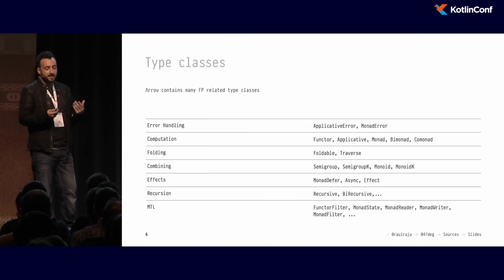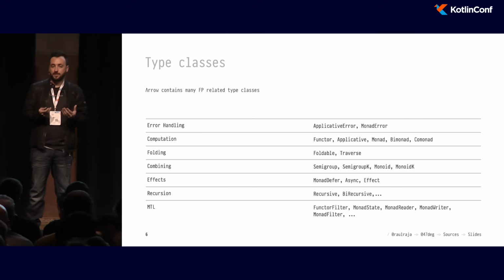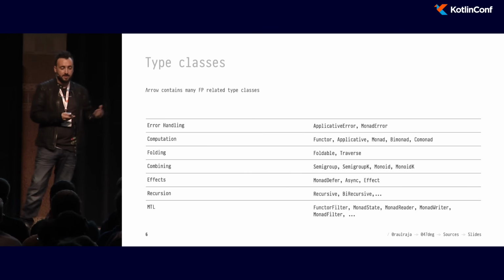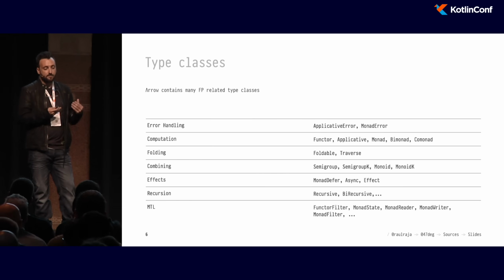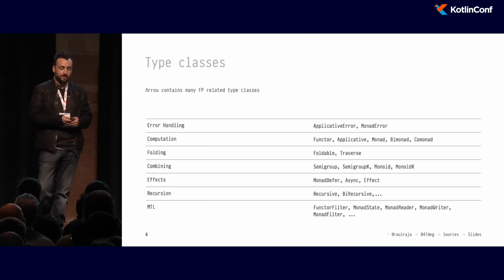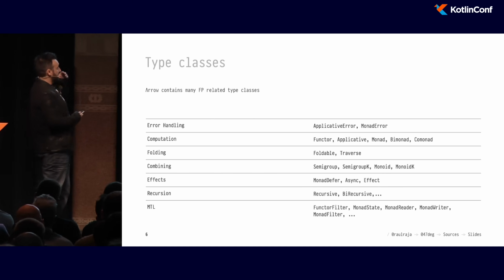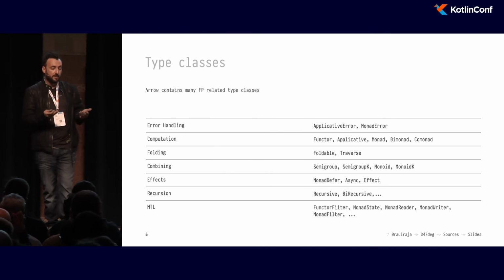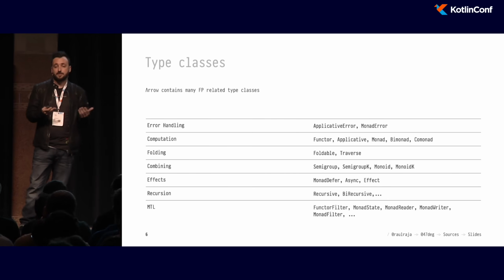So what is Arrow today? Arrow has a bunch of different utilities. We're not going to cover everything today, of course, because there's way too many things to cover. But we're just going to briefly explain what is included in the library, and then we're going to go into some coding. So we have utilities for error handling, for computation, for folding, combining, and all of these are called type classes.